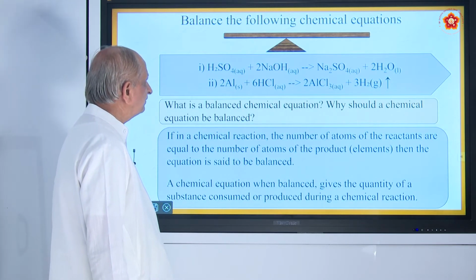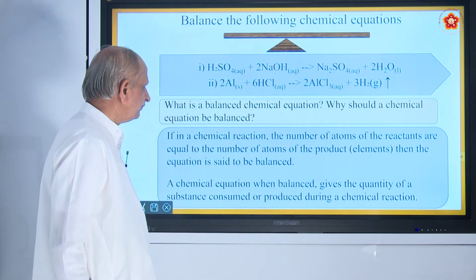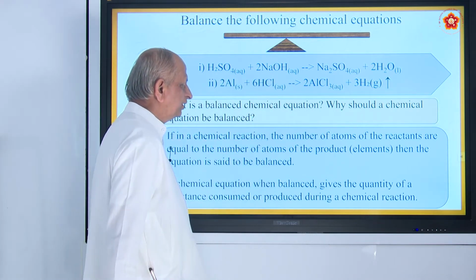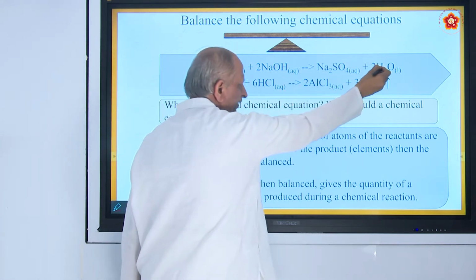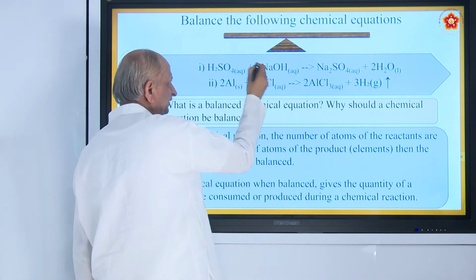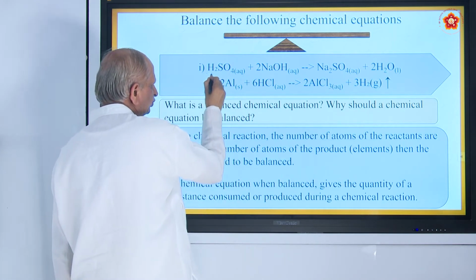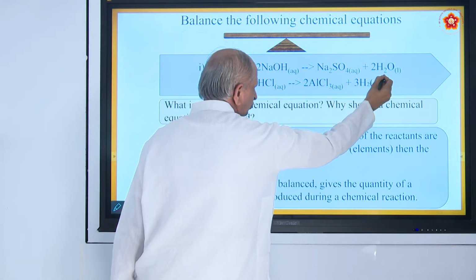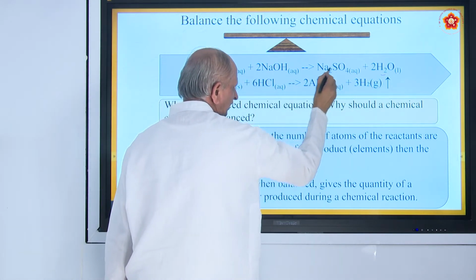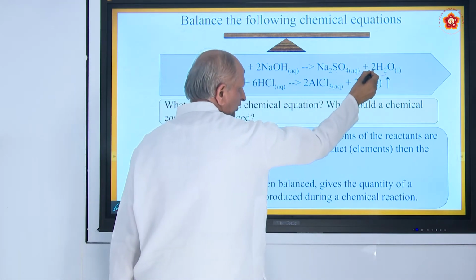Coming to the next question, balance the following chemical equations. So H2SO4, that is sulfuric acid, plus sodium hydroxide gives sodium sulphate plus water. It is a neutralization reaction. Acid reacts with a base to form salt and water. For balancing, H is 2 here, H is 2 here, S is 1 here to start with, 1 here, O is 4 plus 1, 5 is there. To balance it, you have to write 2 here.